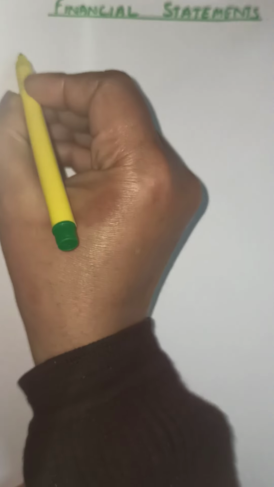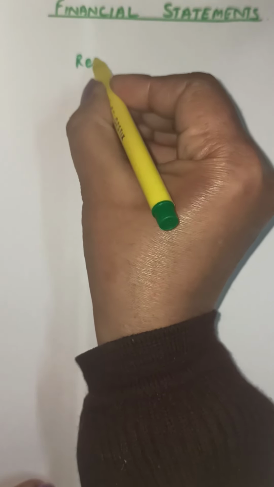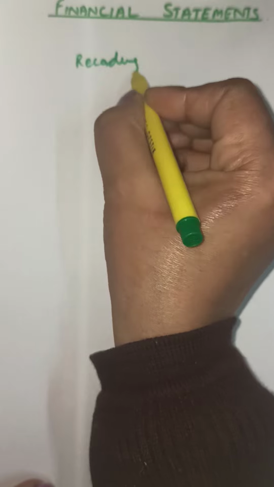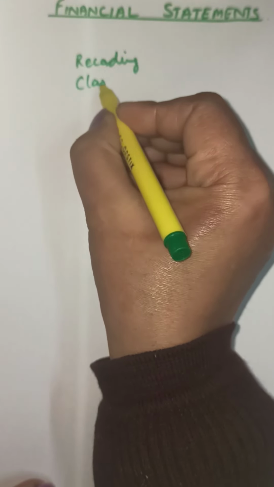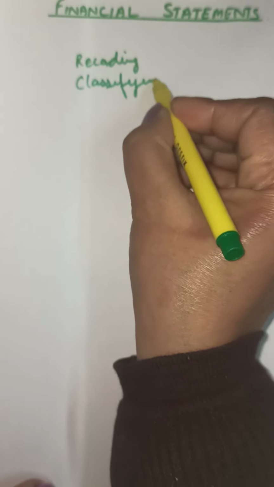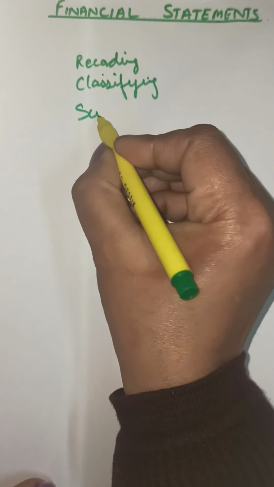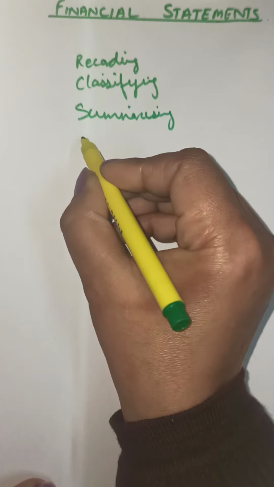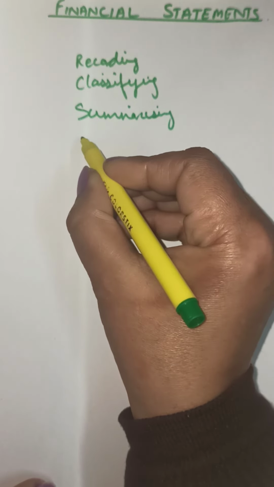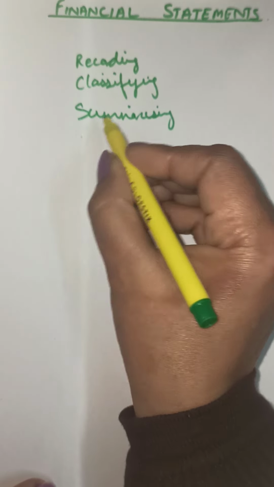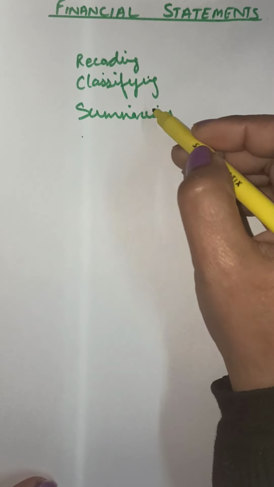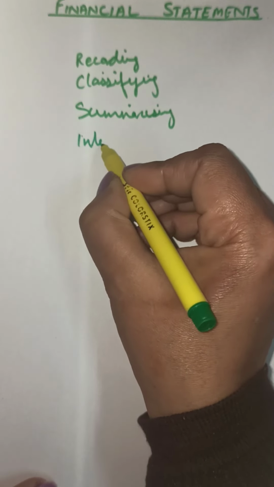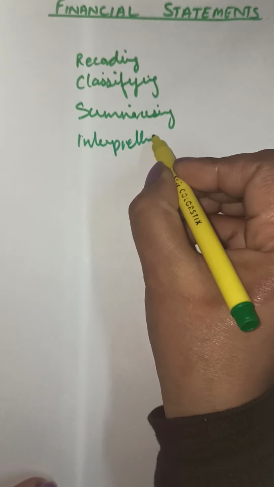I remember I told you in the beginning, we did the recording, we did the classifying, we did the summarizing, and then we made the entries. We are recording, we are classifying, we are summarizing, we are interpreting the results.